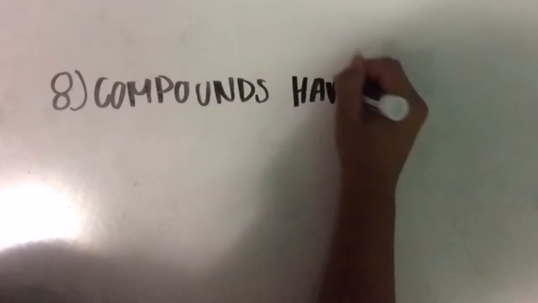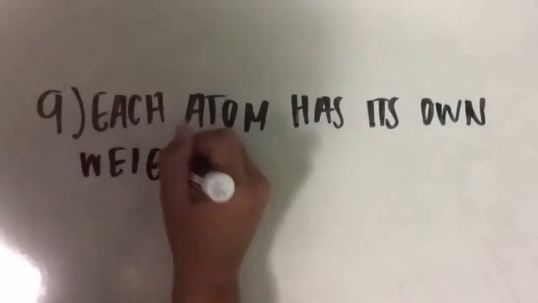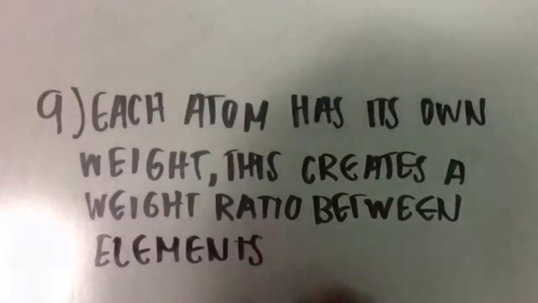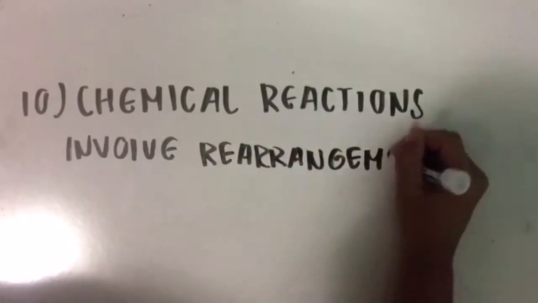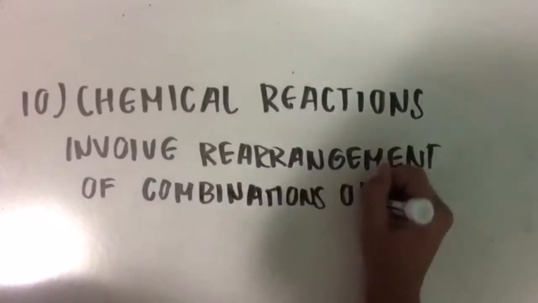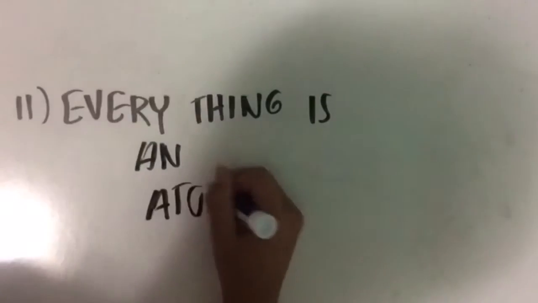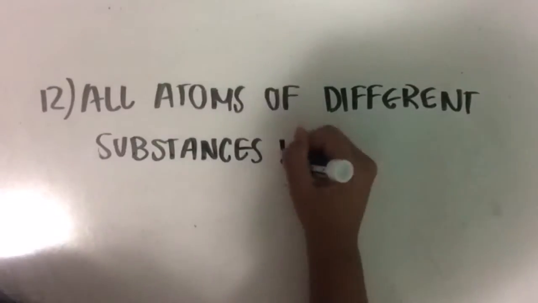Compounds have fixed ratios of atoms. Each atom has its own weight. This creates a weight ratio between elements. Chemical reactions involve rearrangements of combinations of atoms. Everything is an atom. All atoms of different substances have different weights.